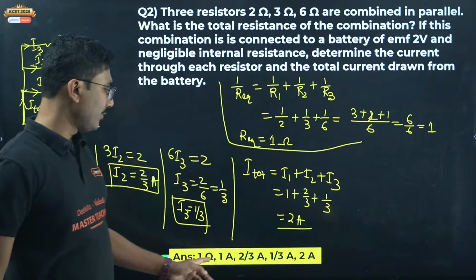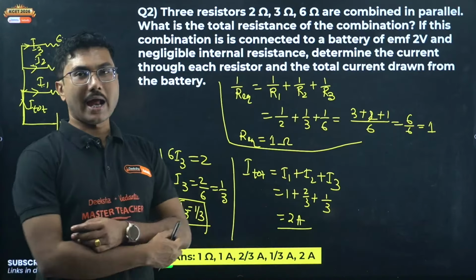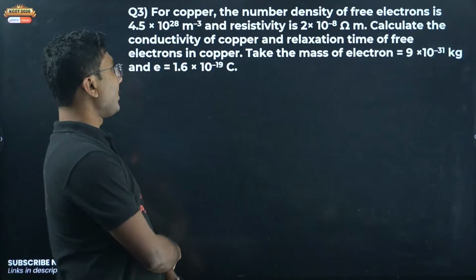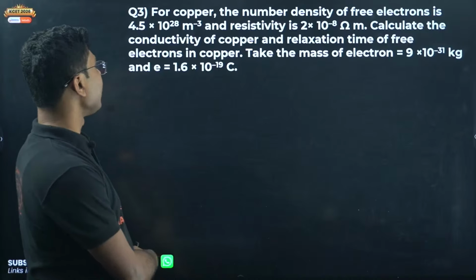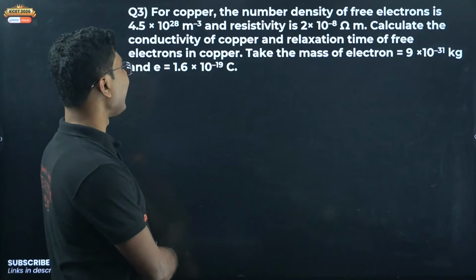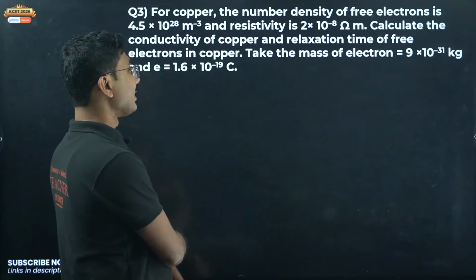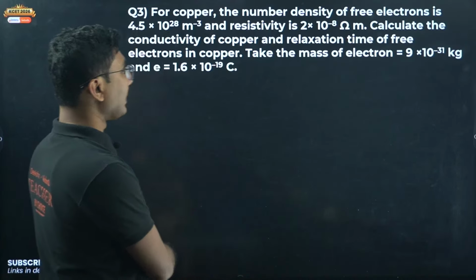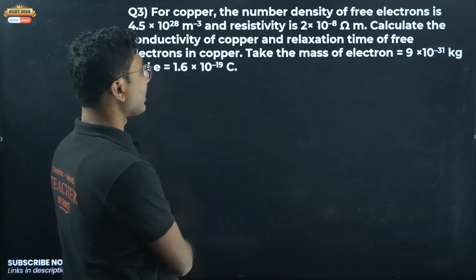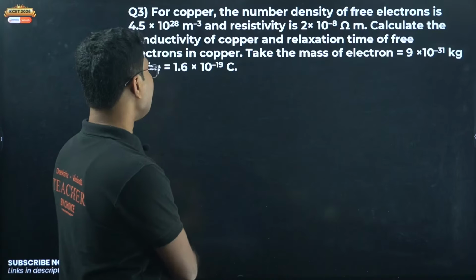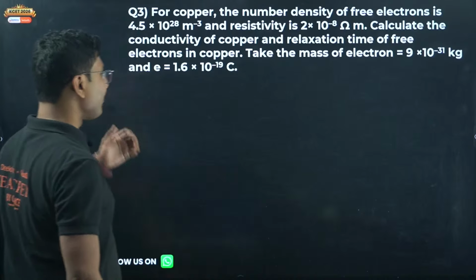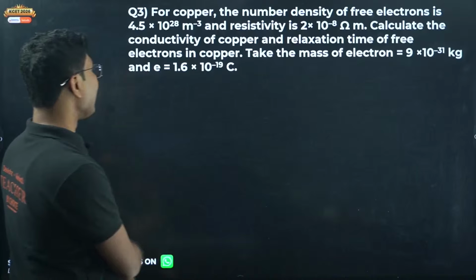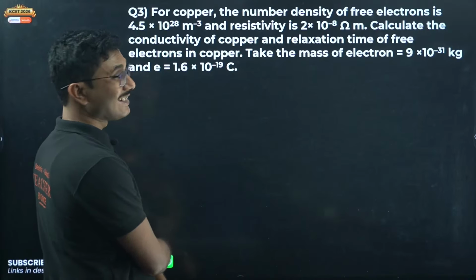Okay, and individual currents are 1 ampere, 2 by 3 and 1 by 3 ampere. Easy question. For copper, the number density of free electrons is 4.5 into 10 to the power 28 per meter cube. The resistivity is 2 into 10 to the power of minus 8 ohm meter. Calculate the conductivity of copper and relaxation time of free electrons in copper. Take the mass of electron 9 into 10 to the power minus 31 kg, e equals 1.6 into 10 to the power minus 19 coulomb.